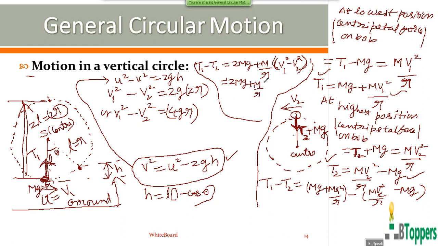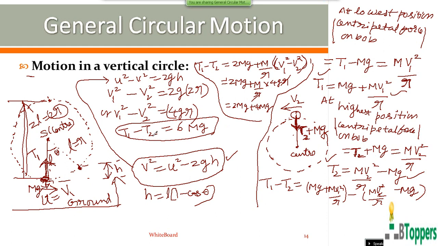So m by r into v1 square minus v2 square equals 4gr. r gets cancelled. So 2mg plus 4mg. That means the difference between the magnitude of the tension at the lowest position and the magnitude of the tension at the highest position is equal to 6 times the magnitude of the weight of the bob. The magnitude of tension is maximum at the lowest position. The magnitude of tension is minimum at the highest position. That is, the maximum value of the tension exceeds the minimum value of the tension by 6 times the magnitude of the weight of the bob.